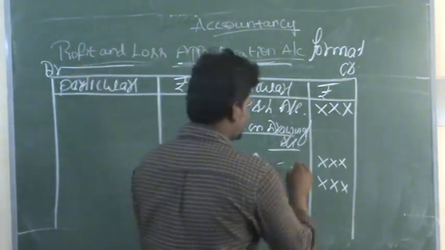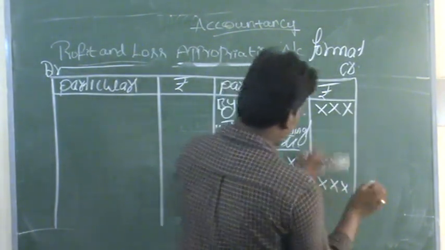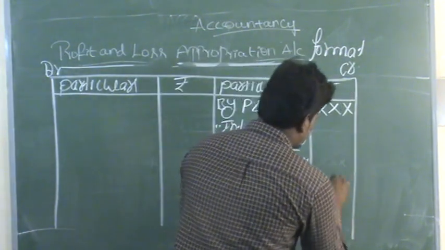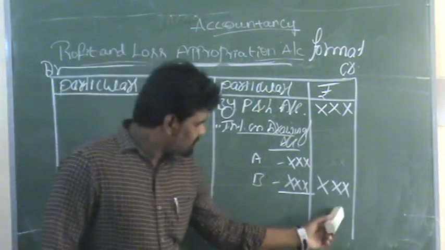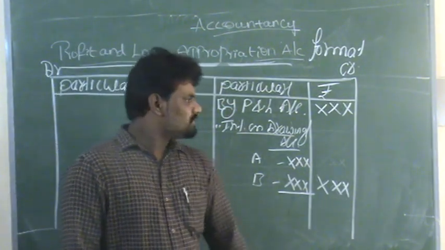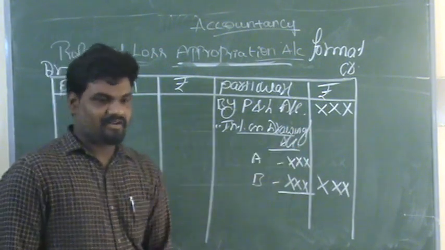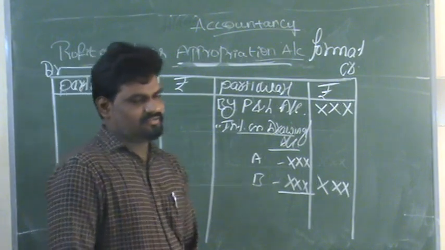Suppose you are recording in the inner column, then record here itself, make it total, and now transfer to the outer column. We can record in various ways. So these are the two transactions we can record in the credit side of the appropriation account.